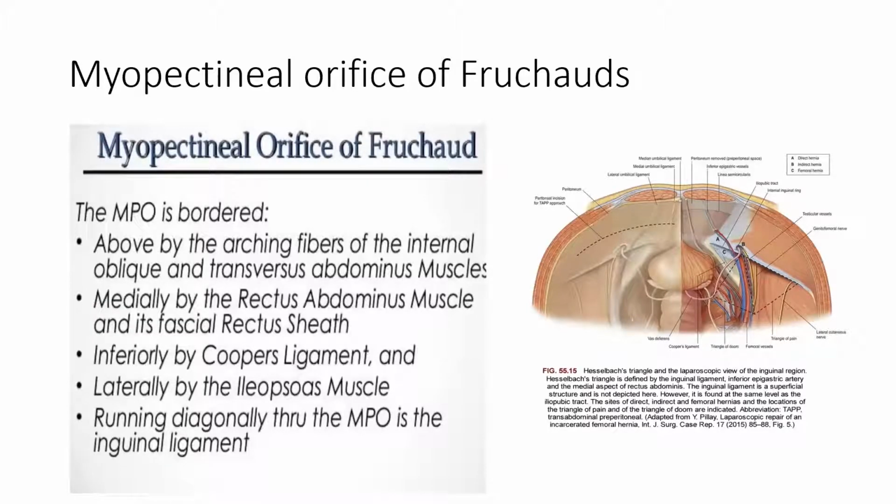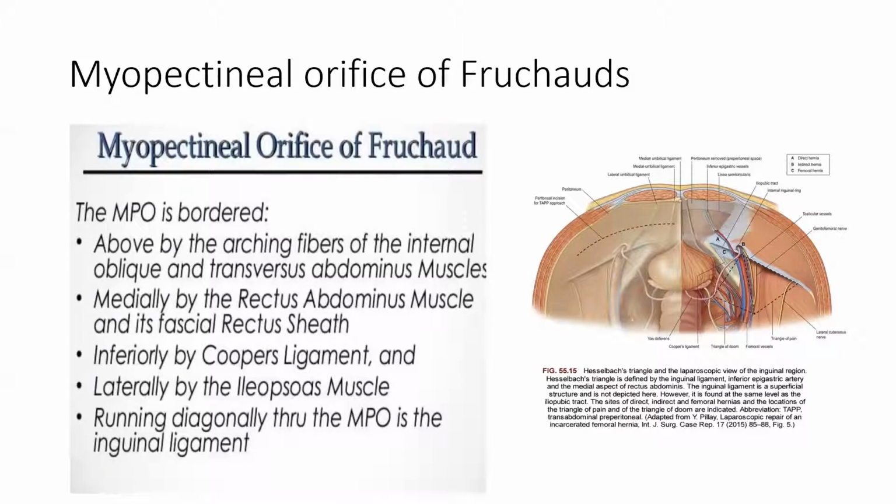Myopectineal orifice of Fruchaud. The myopectineal orifice comprises 2 regions separated by the inguinal ligament. The suprainguinal region is the site for direct and indirect hernias, and the subinguinal region is the site for femoral hernias. Today, with laparoscopic hernioplasty, the surgeon attempts to repair the weak myopectineal orifice instead of only the herniated loci.